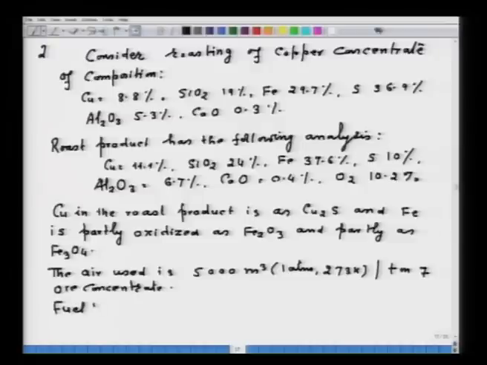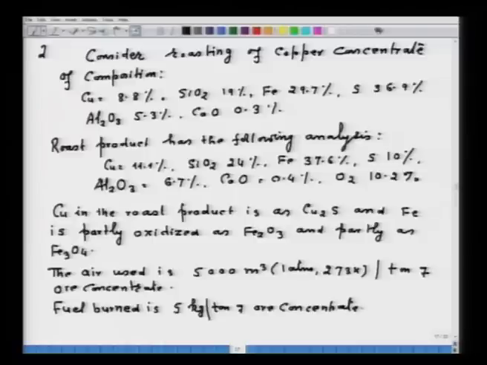So, fuel burned in the roasting process is 5 kg per ton of ore concentrate. And that is fuel burned is 5 kg per ton of concentrate, and it is here pure carbon.